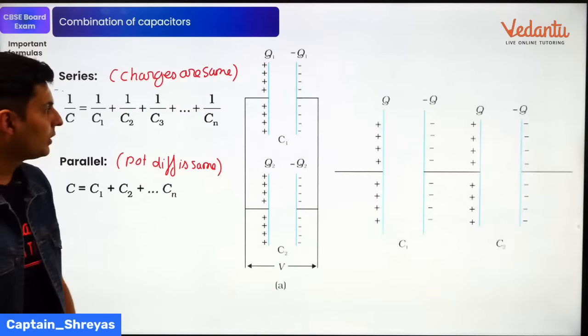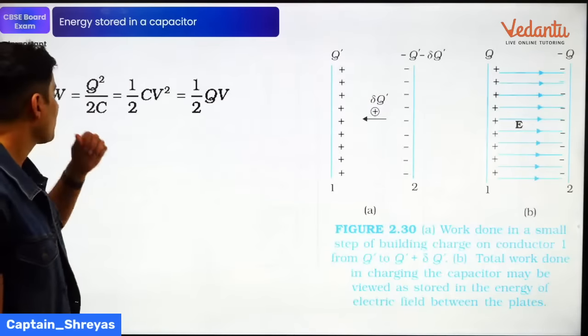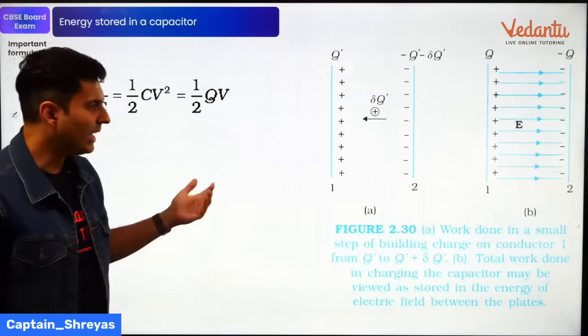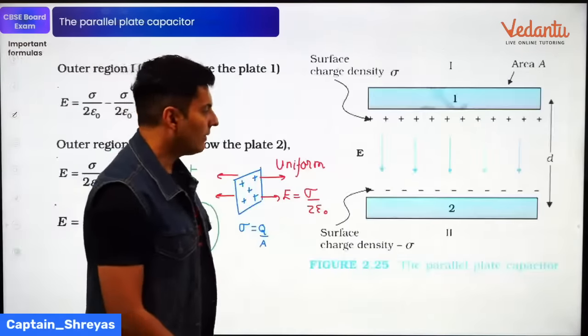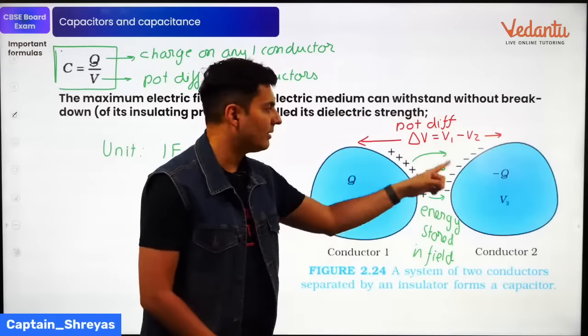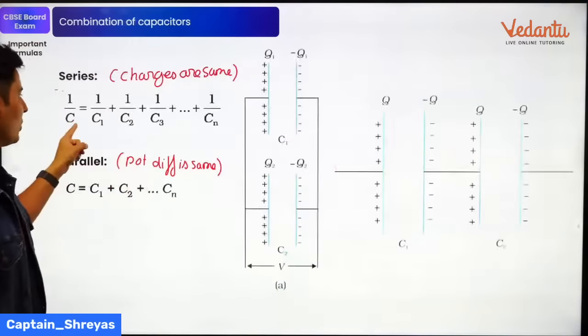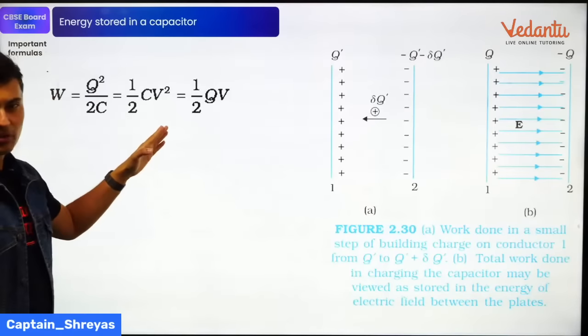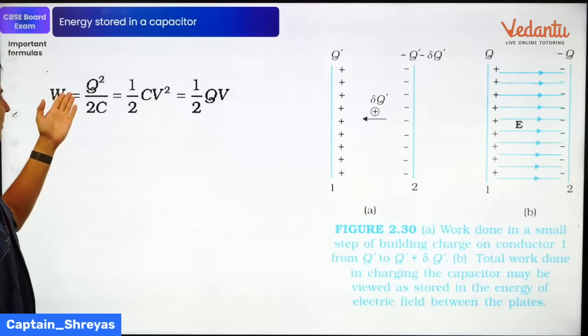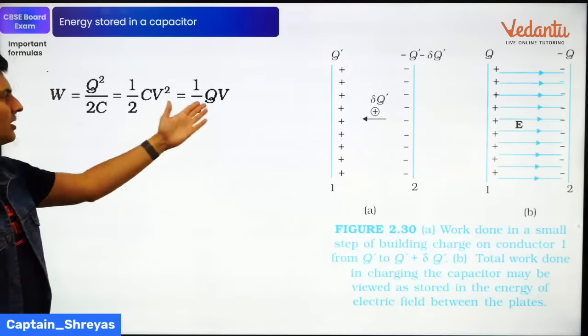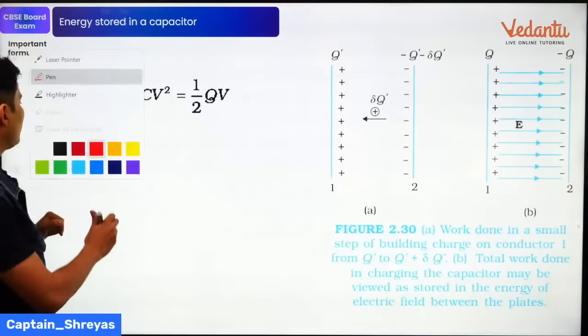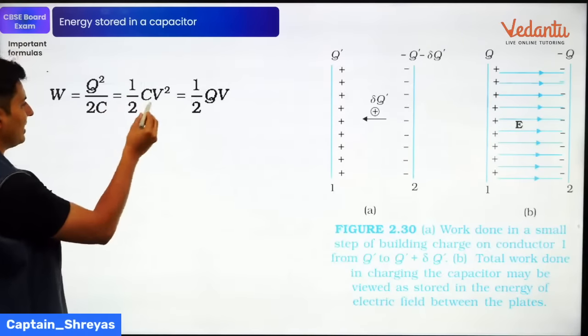All right. Moving on to the next one coming up on your screen. What is the energy stored in a capacitor? Like I told you some time back, whenever you take a capacitor, energy is stored in the field between the plates of the capacitor. That energy stored is given by half CV square. You can also write it as half Q square by C or just half QV. If you're wondering how these formulas come, just substitute, guys. That's all.